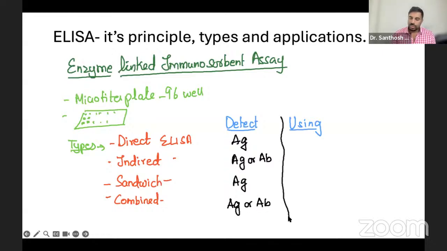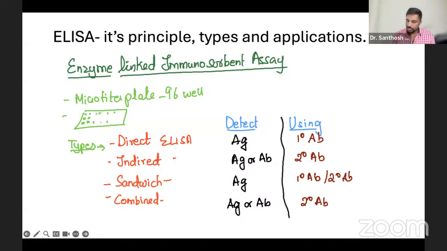For detecting the antigen, we use a primary antibody. For indirect, we use the secondary antibody, anti-human antibody. For sandwich, primary antibody. For combined, again, secondary antibody. This is the clue.